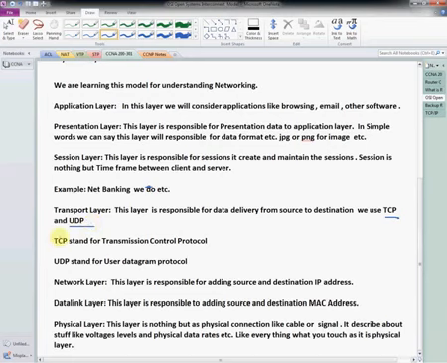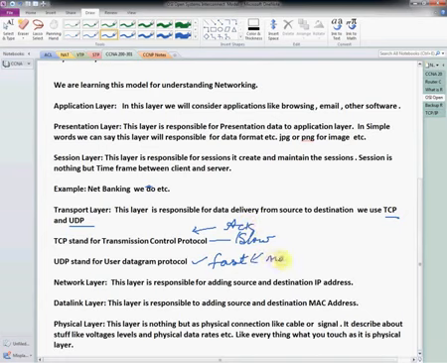TCP stands for Transmission Control Protocol and UDP stands for User Datagram Protocol. UDP is fast and TCP is a little slower, not that much, because TCP takes acknowledgement and UDP does not take any acknowledgement.